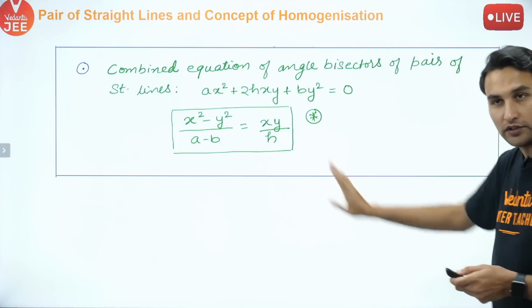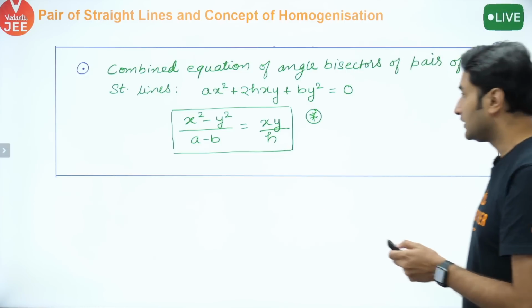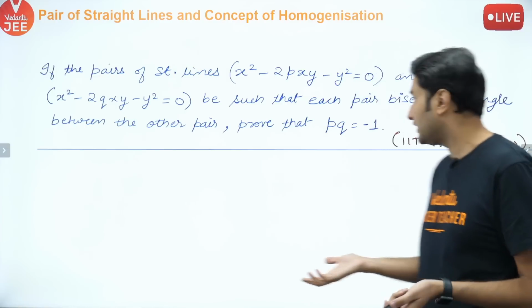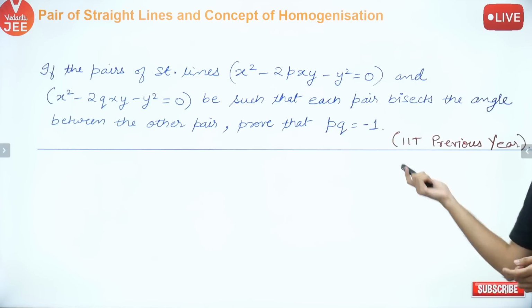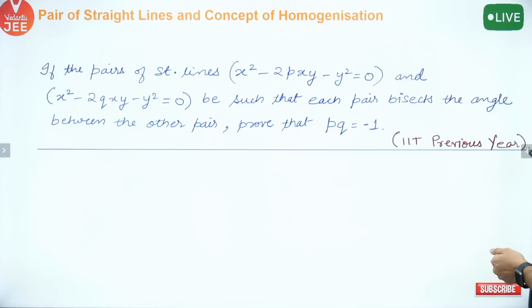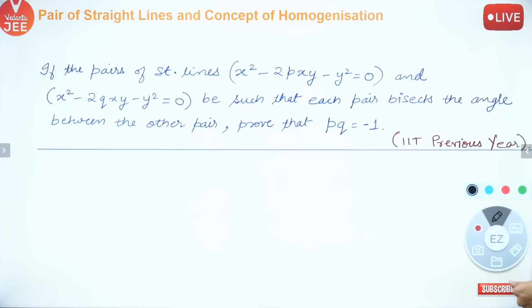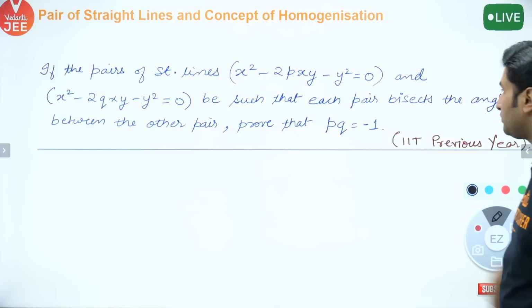You have noted down the result, you understood it. That is, your understanding it is what is called comprehension. ठीक है? Now let's look at this problem which came in JEE Advanced. Now read this problem. If the pairs of the straight lines this and this be such that each pair bisects the angle between the other pair, prove that.